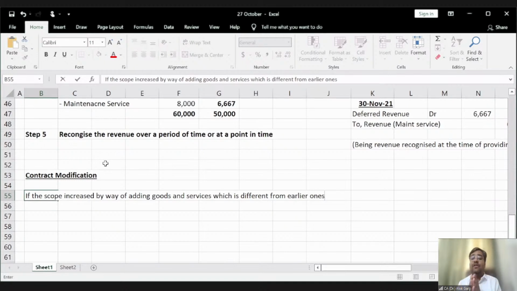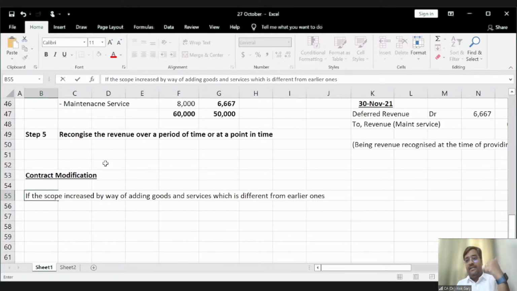I'm saying these will be having a different utility. For example, I'm a company and I've ordered OnePlus company to deliver mobile phones to me for my employees. I have ordered 100 quantities, right? And after a few days, I have ordered an additional 50 quantities. And those 50 quantities are also at their fair value, right?